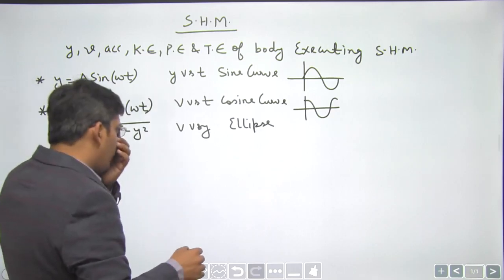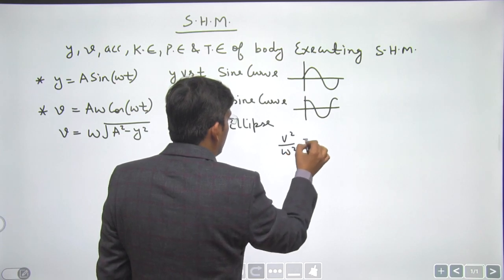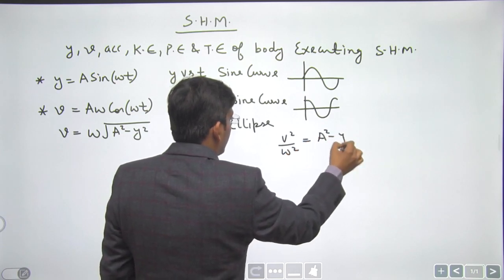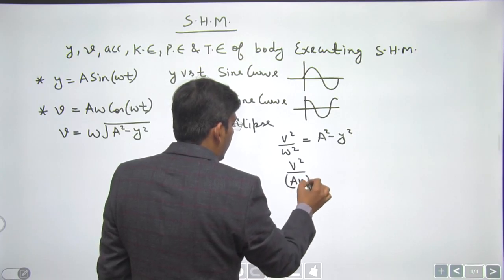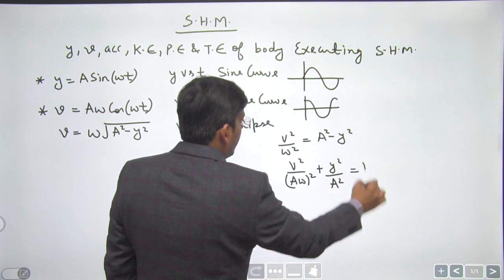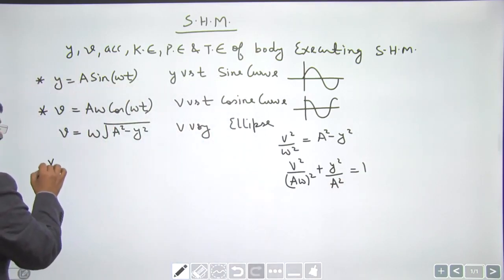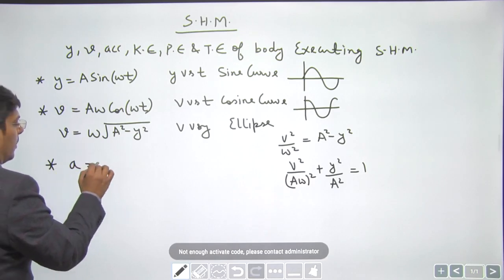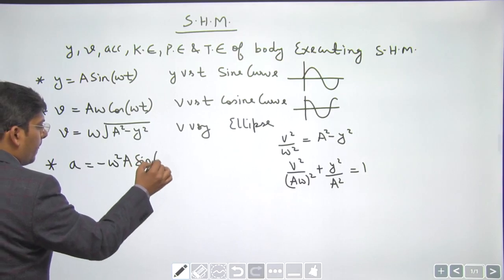How does it come out to be an ellipse? See, we get v square by omega square equals a square minus y square. So this v square by a square omega square plus, definitely, y square by a square equals 1 is an equation for an ellipse, right? So for acceleration you have minus omega square a sine of omega t.